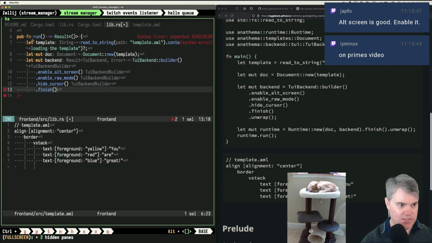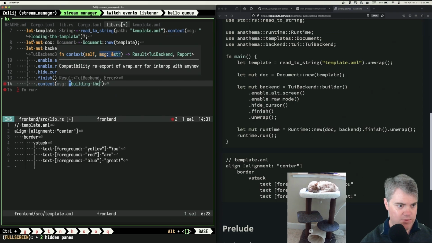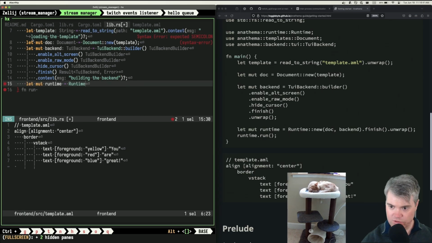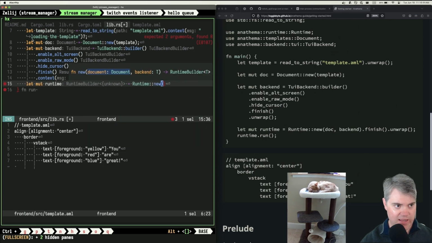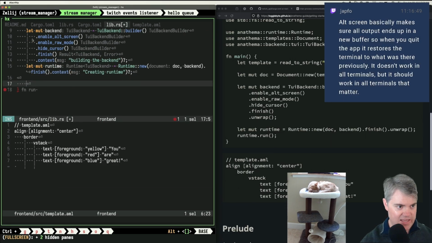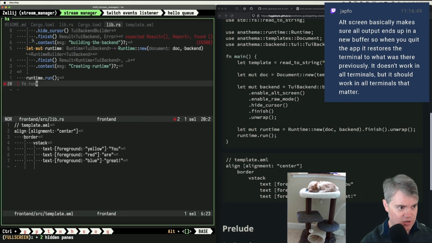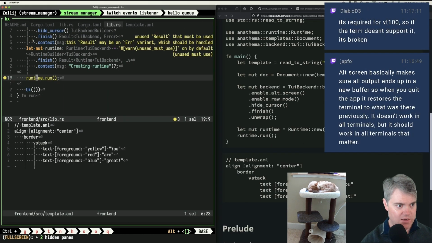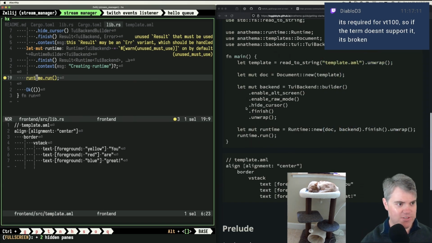We'll finish this context. We are building the backend. That gives us that. And then we create a runtime. Okay, so runtime new. We hand it the doc, we hand it the backend, we finish this, and then we can do runtime run, and this cannot fail, apparently. Or it's going to crash, one of those two. And then you're upset. Oh, you're upset just because I don't do this. Okay. Unused result.